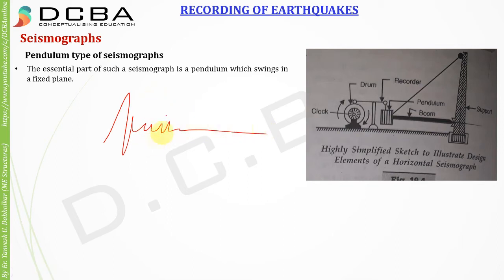It just goes on recording the earthquake, and these seismograms which the seismograph records are unique to every earthquake. We can say that seismograms are kind of fingerprints of every earthquake. Every person has a unique fingerprint, so every earthquake is going to have a unique seismogram. In fact, whatever earthquakes have taken place or whatever earthquakes we have recorded, we have given each a particular name.